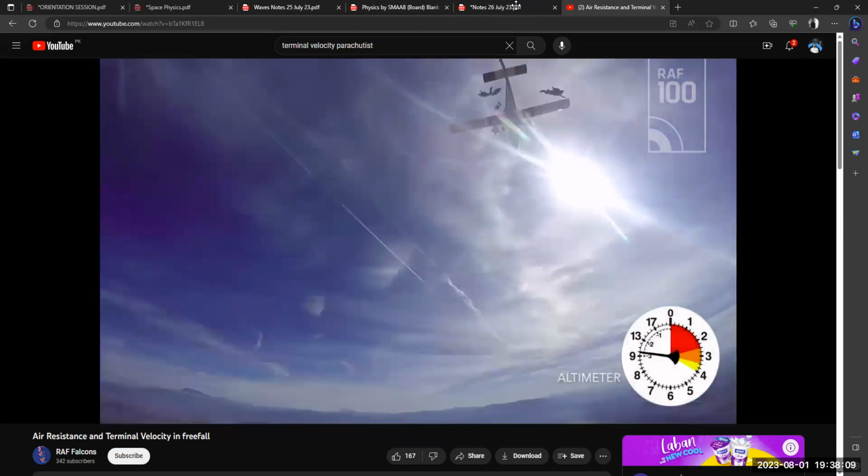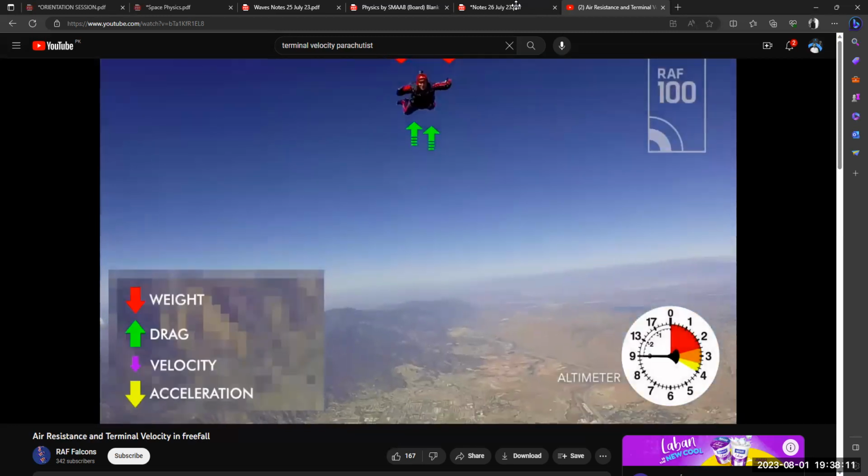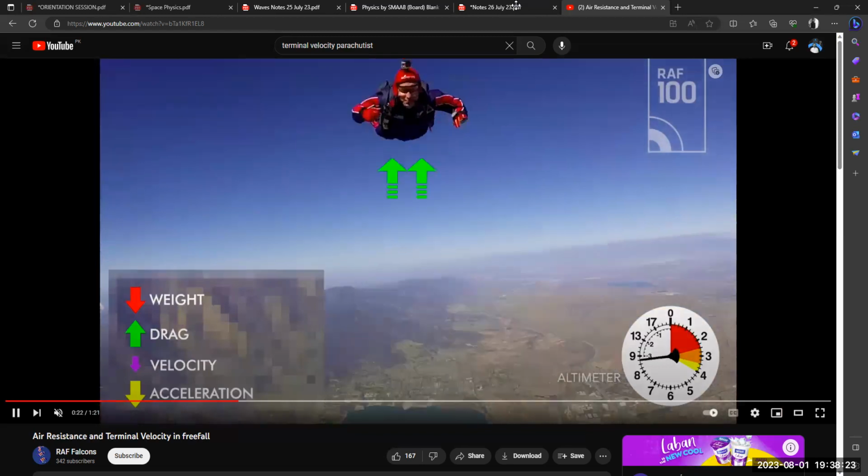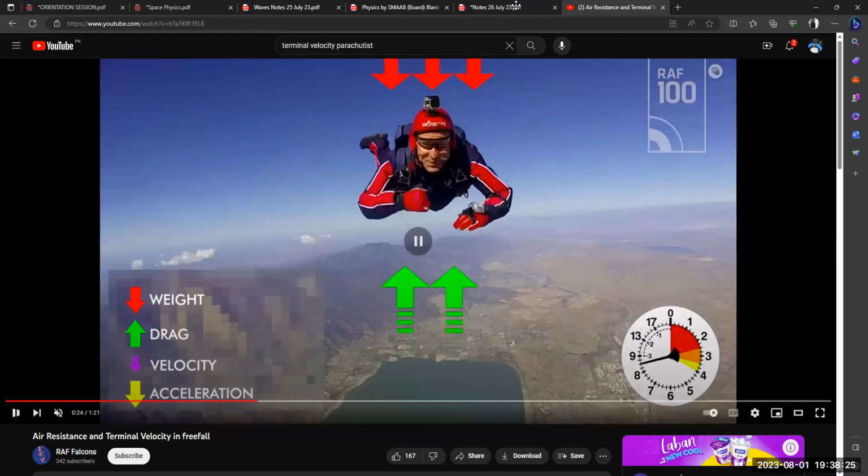So this is the first phase, when your speed is actually increasing. You can also see in the left bottom corner that weight, drag, velocity and acceleration are mentioned. Drag means air resistance, right? The arrows show that there are two arrows in the drag direction, and three arrows in the direction of weight. It means that your weight is still greater. Phase number one, right?